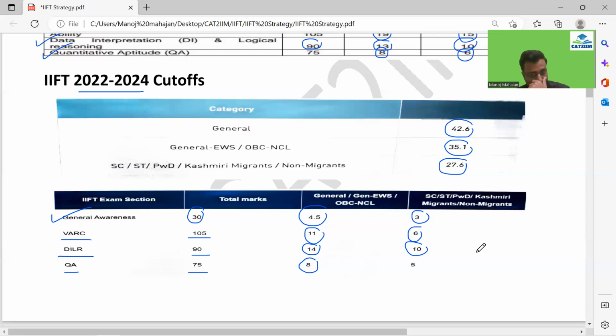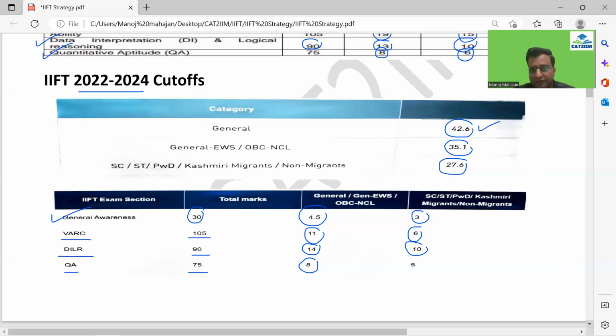So over here, if I look at the cutoffs, I don't see any of the sections actually scoring, right? So you have to struggle to maximize your overall score also, right? So let's look at the criteria, guys. I would explain to you how they come up with these cutoffs, guys. Like for 2022-24, it was 42.6 overall for the general category. Let's see how we can look forward to figure this out, right?